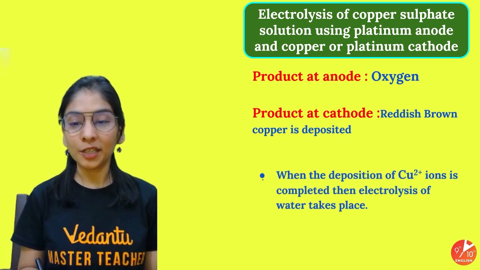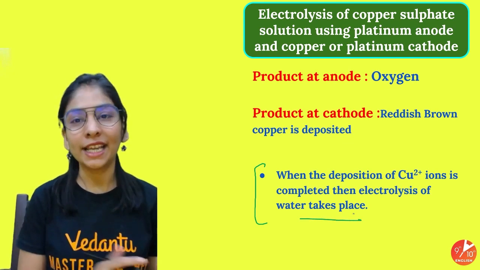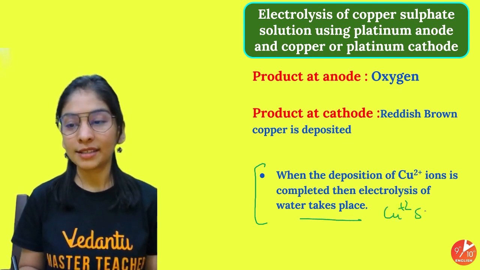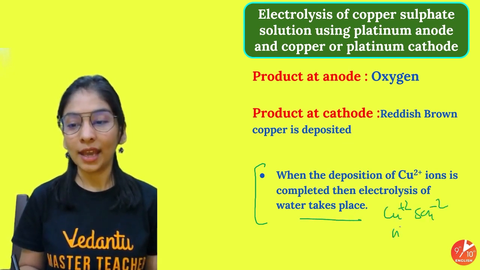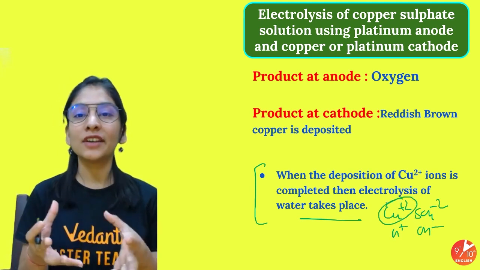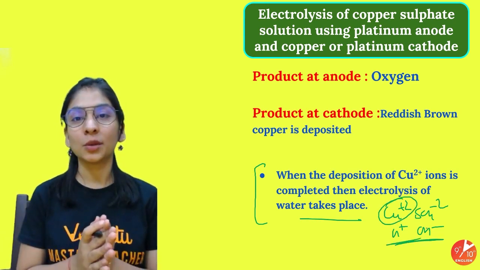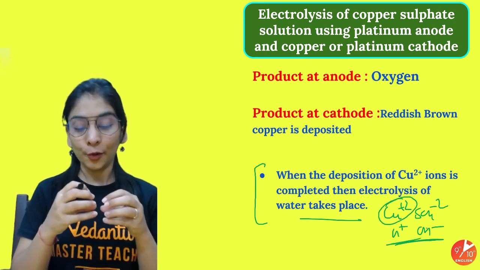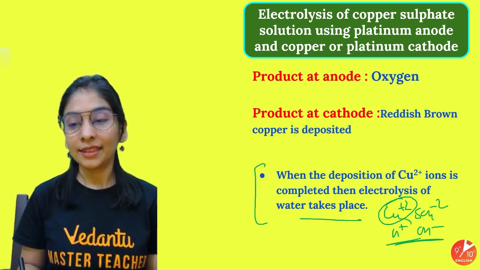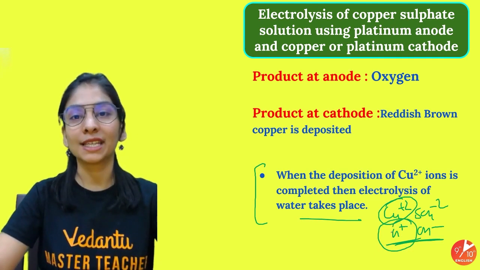There's one more important point. Just see that when the deposition of copper ions is completed, then electrolysis of water takes place. We have copper sulfate and then we have water. So when copper ions are done depositing, whatever copper ions are there are consumed, then water dissociation will also occur, water discharge will also occur. Then H positive ion starts moving towards your cathode.